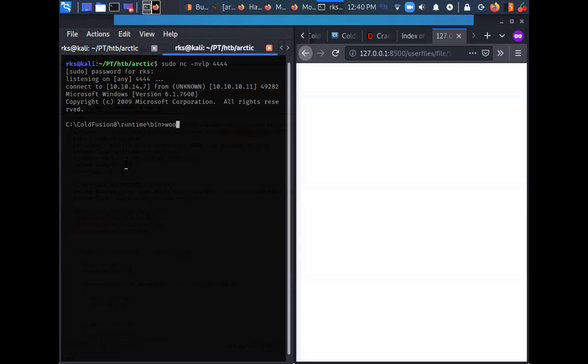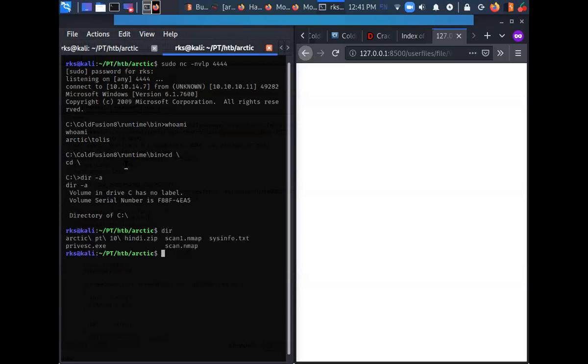So who am I? I am Arctic Tolis, some sort of user on this machine. Some sort of low privilege user. Okay, not an issue. With this user, I can try to read the user flag at least. So let's try to read the user flag. Okay, my shell died. Let's run it again.